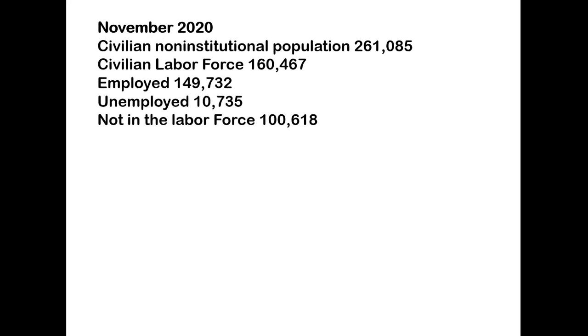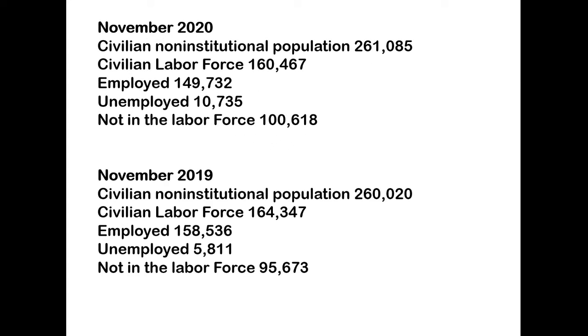All right, so let's crunch the numbers a little bit more. This was the November 2020 numbers that I just used. Now let's look at the 2019 numbers. We had a labor force participation rate of 63.2%. Now you'll notice the difference in the numbers here. The labor force was 164 in 2019 before the pandemic. After the pandemic, it's 160. Not in the labor force was 95, and now there's 100. That's the difference right here: the 160 and the 100, and the 164 and the 95.